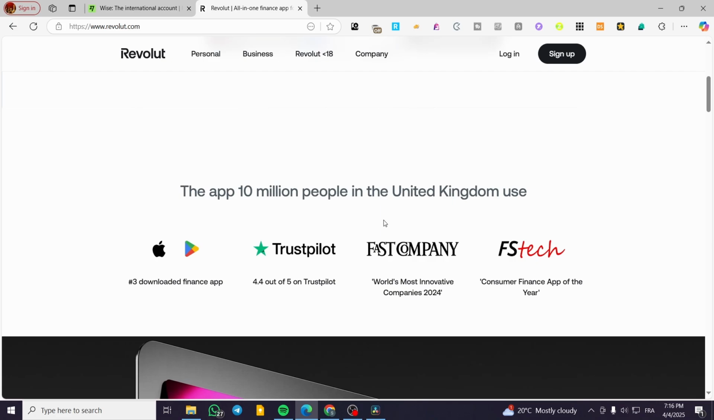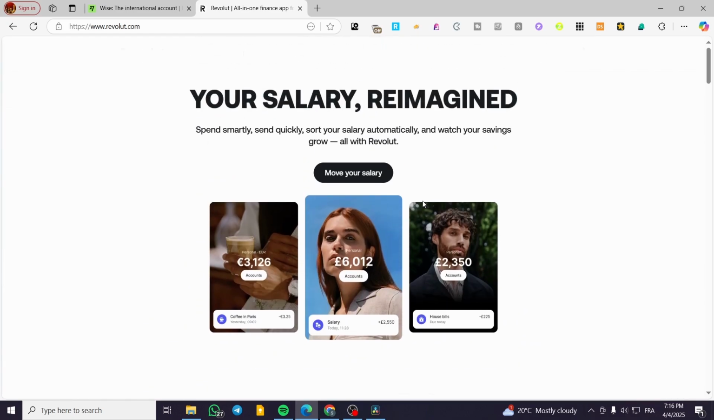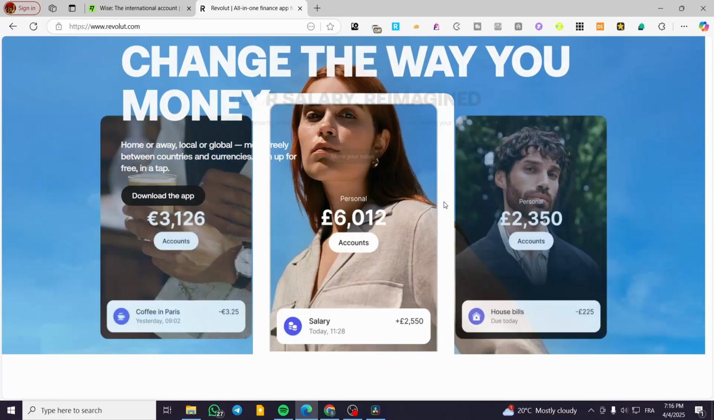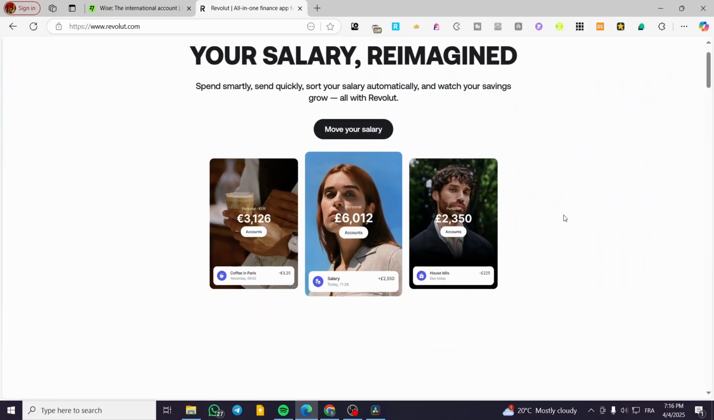Both of the apps are going to offer great digital banking in 2025, but Wise excels in affordable global transfers or international transfers, while Revolut shines with its diverse financial toolkit. That was pretty much it for today's video.